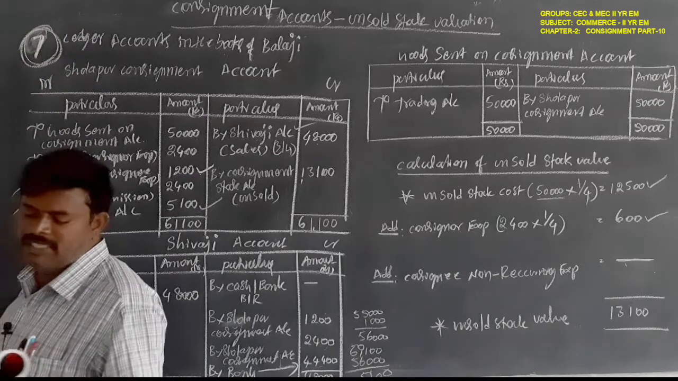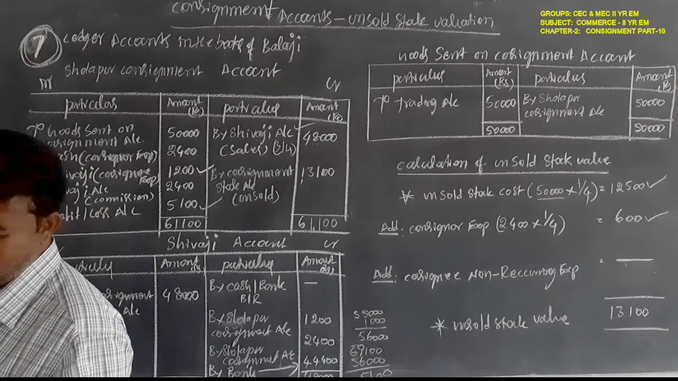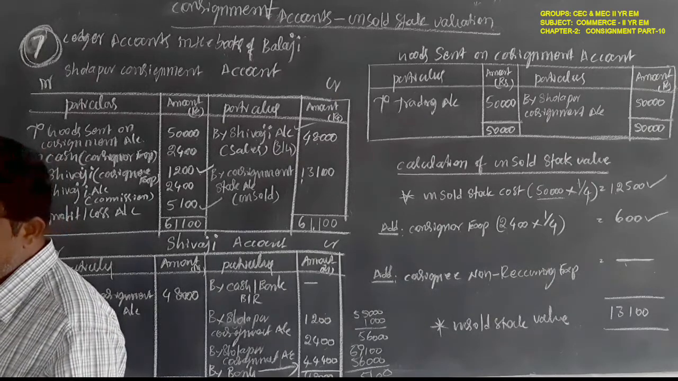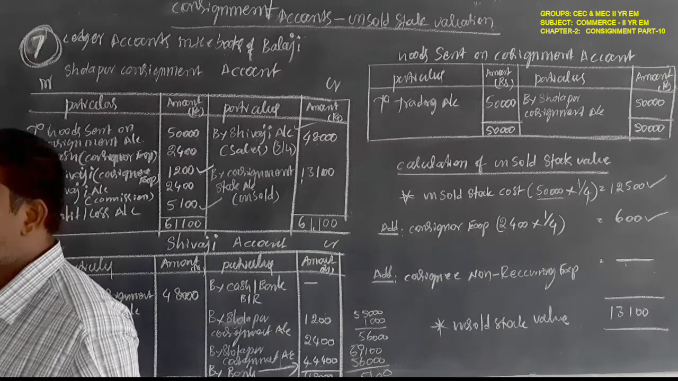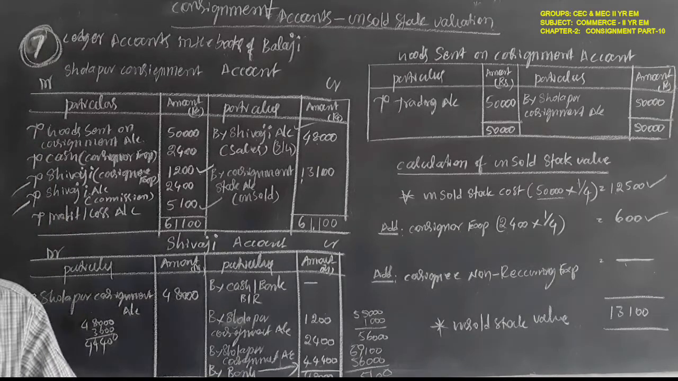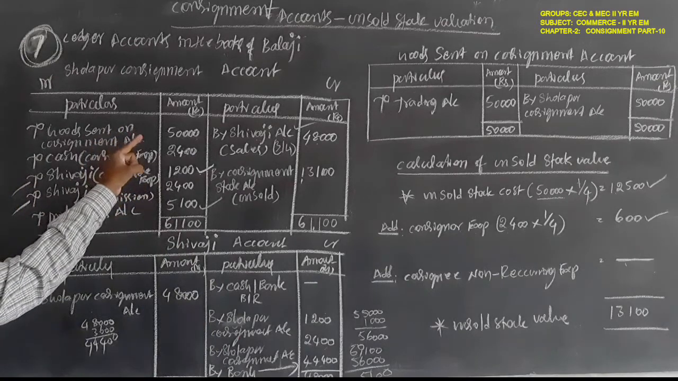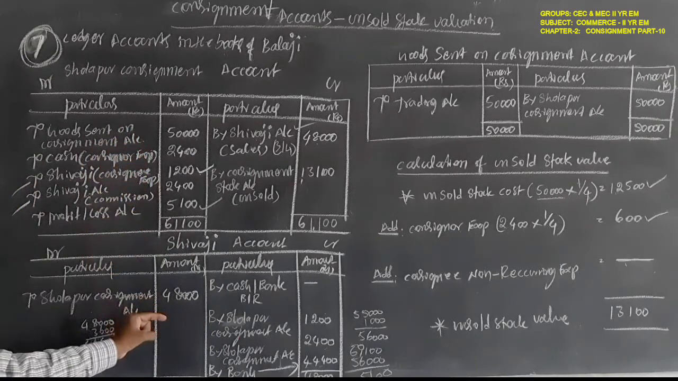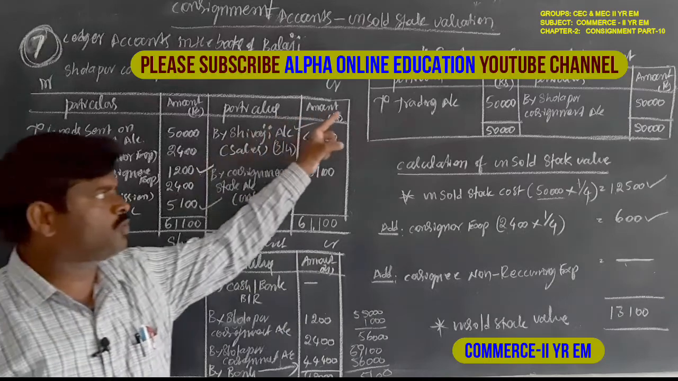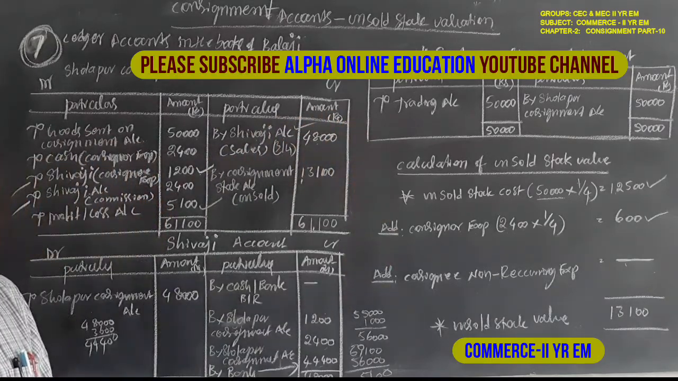They are only asking the ledger accounts in the books of the consignor. So only ledger accounts are asked in the consignor. When they are asking only three accounts, one is the consignment account, another one is the consignee account, another one is the goods sent on consignment account. It must be prepared.